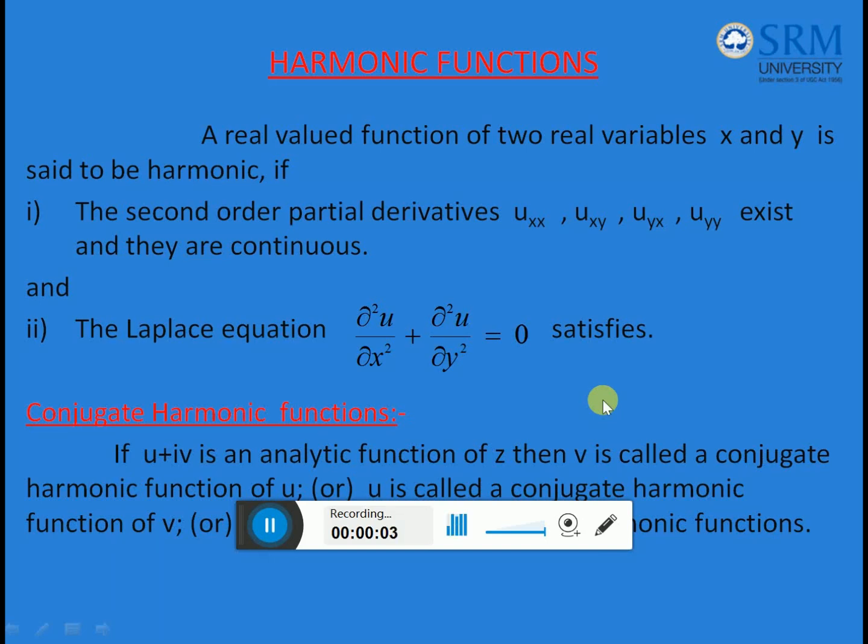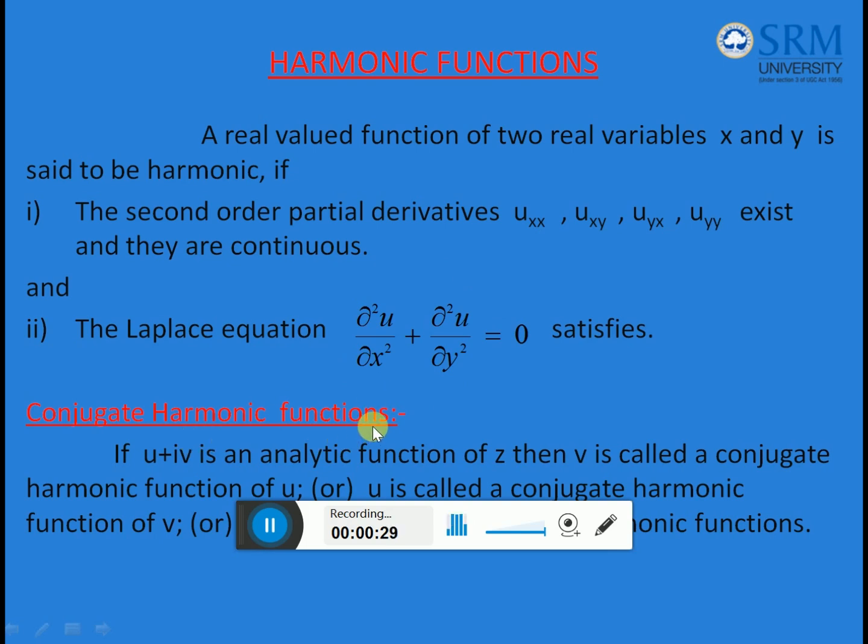Good morning. Today we are going to see harmonic functions, conjugate harmonic functions, theorems, results, and the proof for this. A real valued function of two variables x and y is said to be harmonic if the second order partial derivatives exist and they are continuous, and it should satisfy Laplace equation.